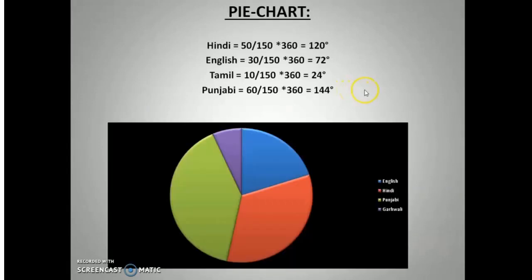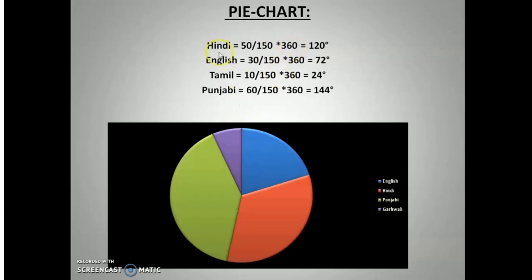Now let's know how to draw a pie chart for the same problem. In this pie chart, when we have to locate angles for each category, then we will divide the number of that particular category by total number of students, and then we will multiply the result by 360.